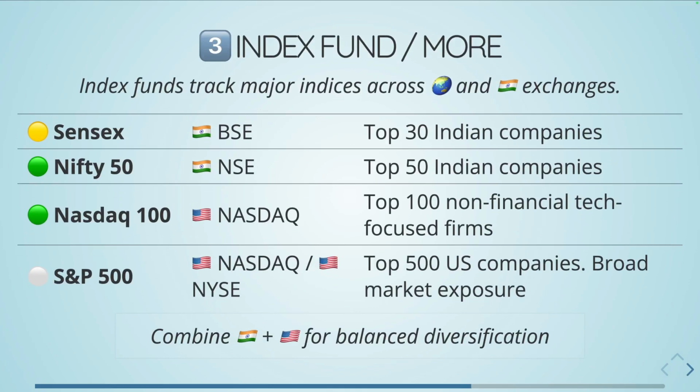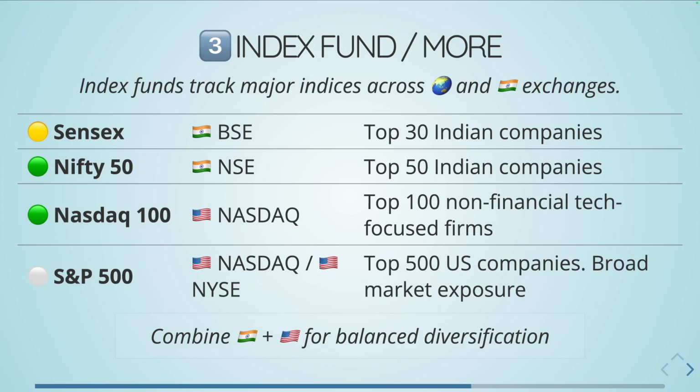So if you look at more index funds, what other index funds are there? The Nifty 50 is the top one, where we have the top 50 companies in India, and there is the Sensex from BSE, which tracks the top 30 Indian companies. Nasdaq 100 tracks the top 100 non-financial, tech-focused firms, whereas S&P 500, like I was saying earlier, is similar to Nifty 500, tracking the top 500 US companies, with broad market exposure.